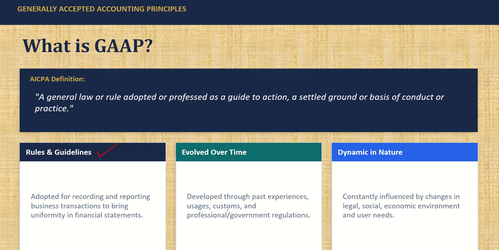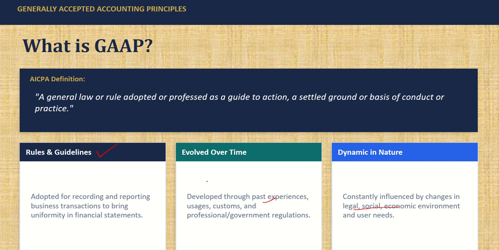And how are these guidelines formed? They've been formed over a period. It's not like one day someone sits down and writes the rules. No. They are formed through various customs and past experiences, suggestions taken from professionals, and government regulations. And are the rules very rigid? No. They can be amended from time to time based on the legal, social, and economic environment. If you want, you can change the rules as and when the time demands.